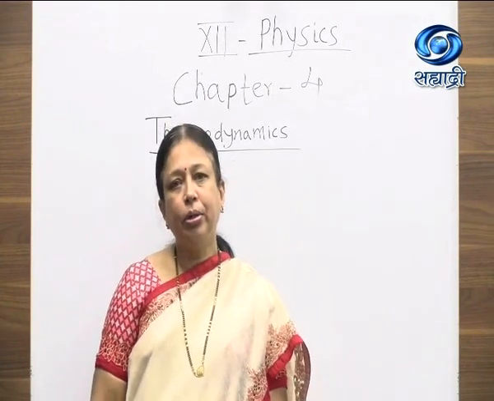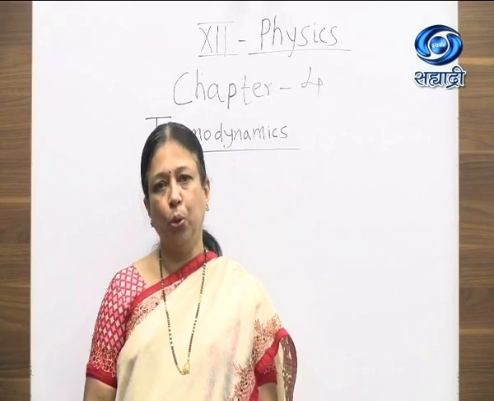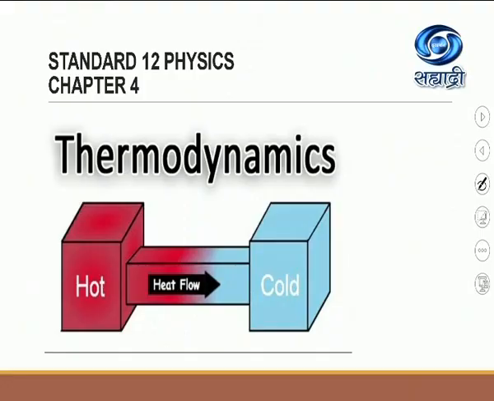Now let us continue the topic thermodynamics by using the smart board. So, chapter number 4, thermodynamics.